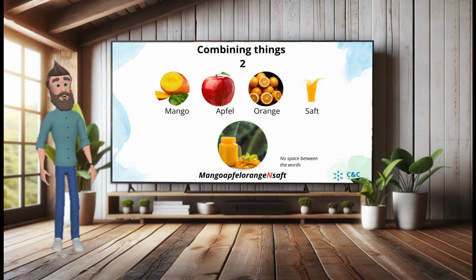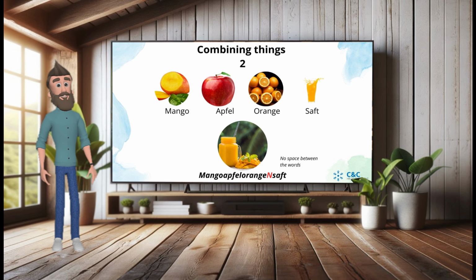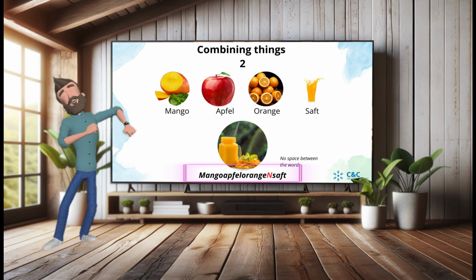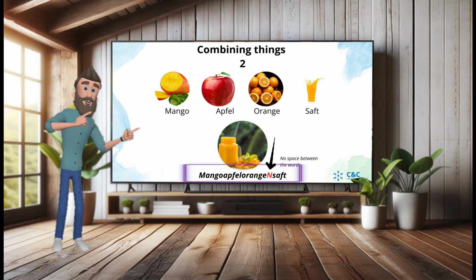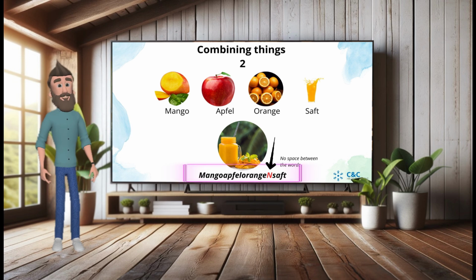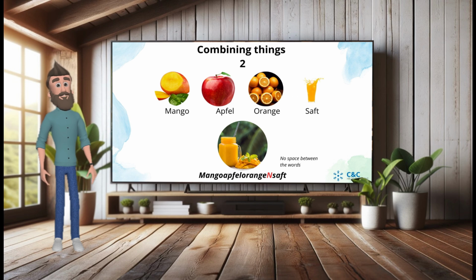German has the beautiful language aspect that you can combine as many words as you want. There is no space in between, so you create really, really long words. Look at this one. Mango, Apfel, Orange, Saft. That gives us Mangoapfelorangensaft. And no space between the words. You see that there is a red n. Whenever we have a word in the word that ends in e, like orange, we just put an n in between. Otherwise, it would just be difficult to pronounce.